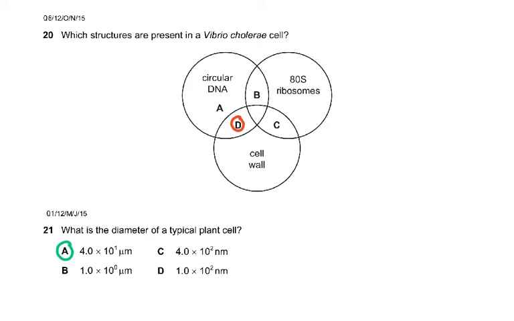Which structures are present in a Vibrio cholera cell? Now, of course, they're asking you about diseases, which has been done as well, if this is the case for a student taking the AS. So bacteria. Which structures are present in a Vibrio cholera? Vibrio cholera is a bacteria. So it has a cell wall and circular DNA, but it does not have ATS ribosome. That's why the answer was D.